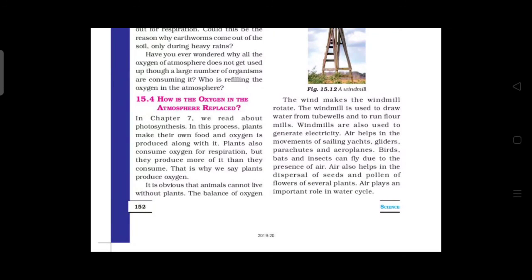Because of that there are many plants. Because of air this happens. Then air plays an important role in the water cycle also. Because of water vapor, the air plays an important role.